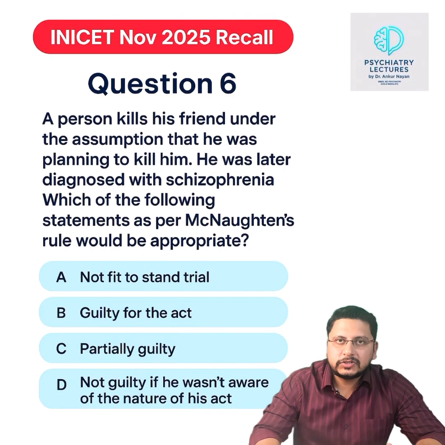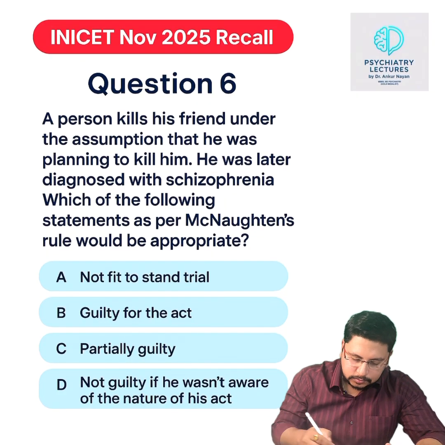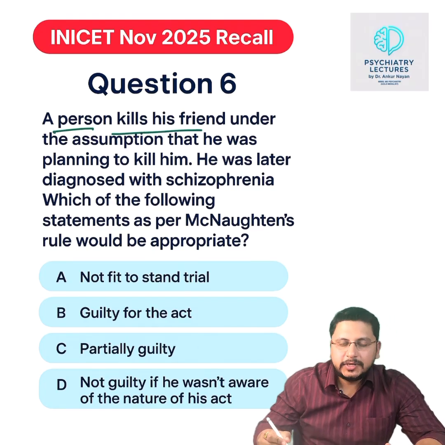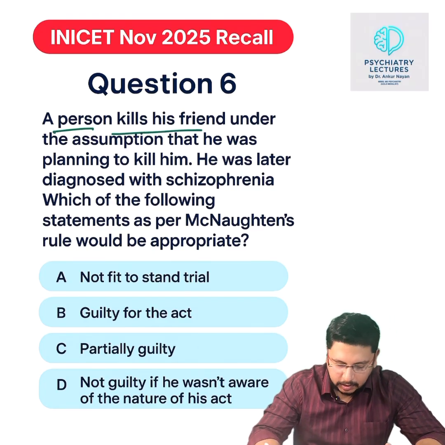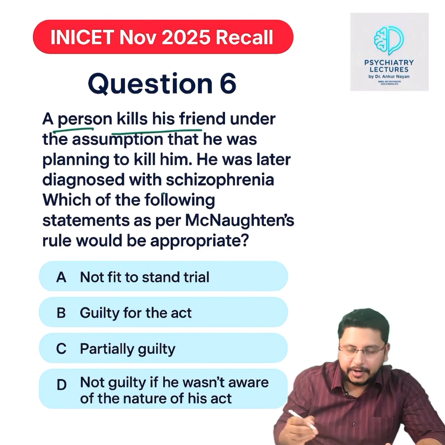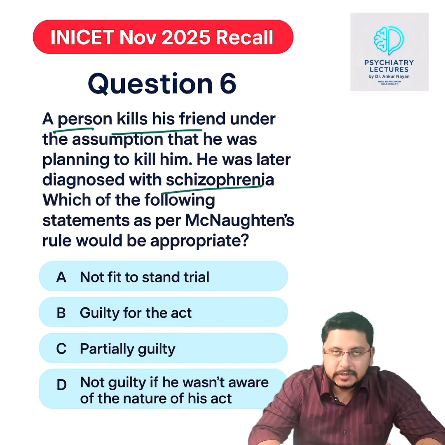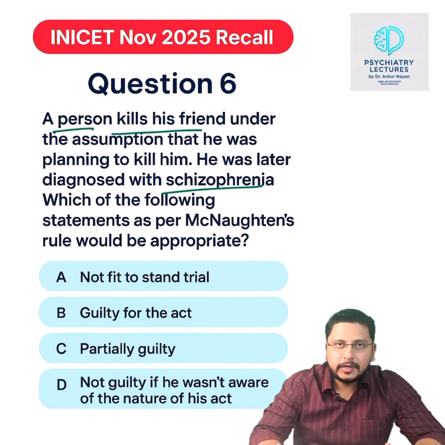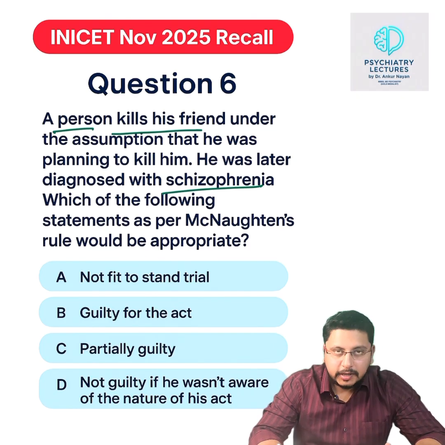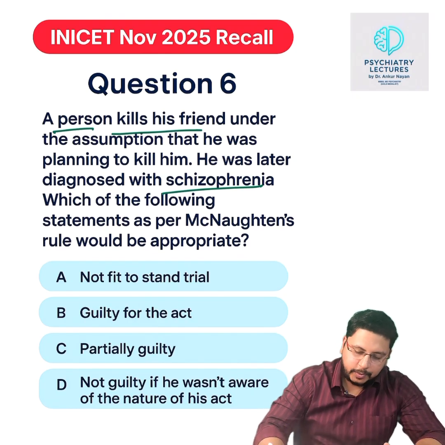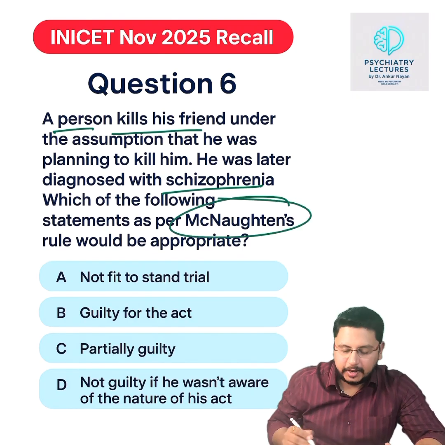And now the last question of forensic psychiatry. A person kills his friend under the assumption that he was planning to kill him. He was later diagnosed with schizophrenia. Which of the following statements, as per McNaughton's rule, would be appropriate? He is not fit to stand trial. He is guilty for the act. He is partially guilty for the act. And option number D, not guilty if he was not aware of the nature of his act. So basically, McNaughton's rule was being asked.